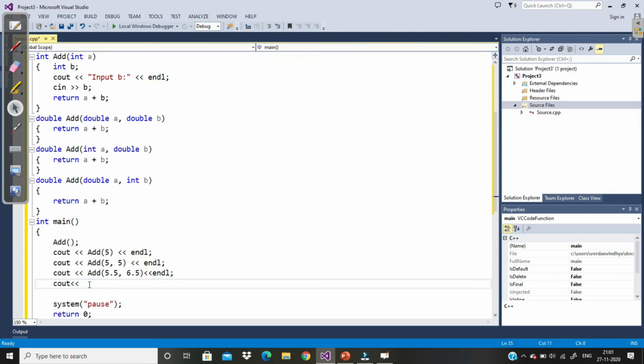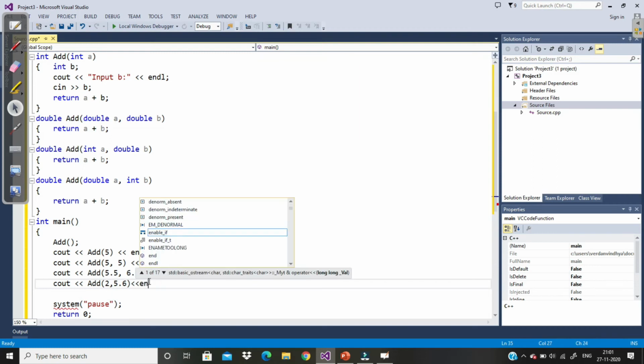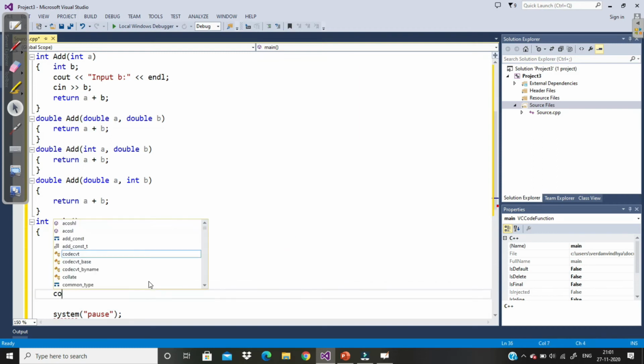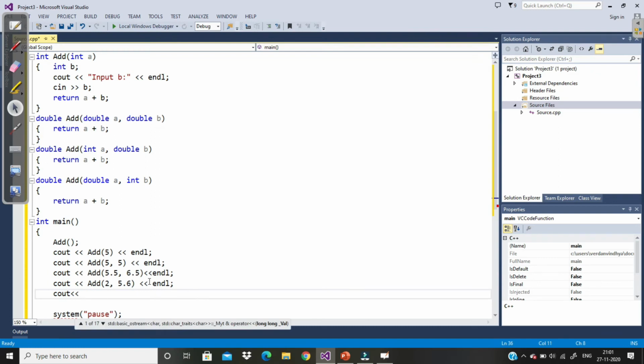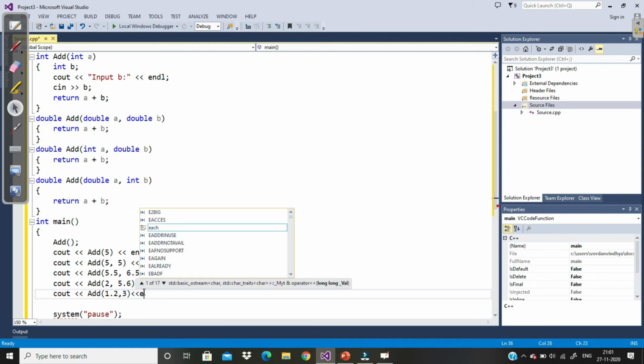And here the first parameter is integer and the second one is double, and here it is the reverse. The first parameter is of type double and the second one is of type integer, 1.2, 3. Now let's run it and check the result.